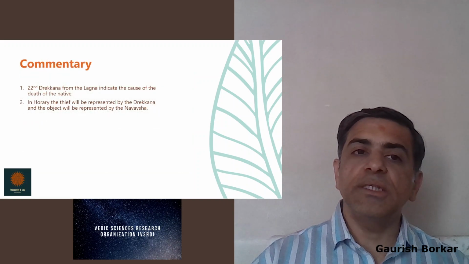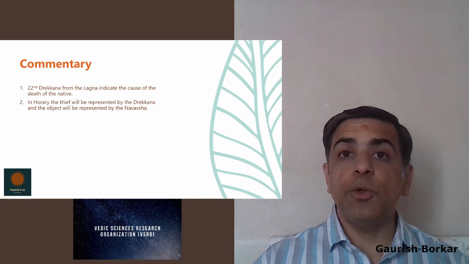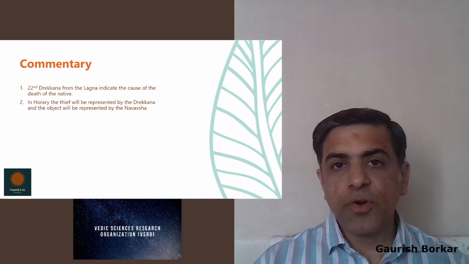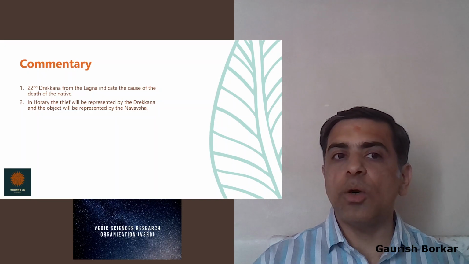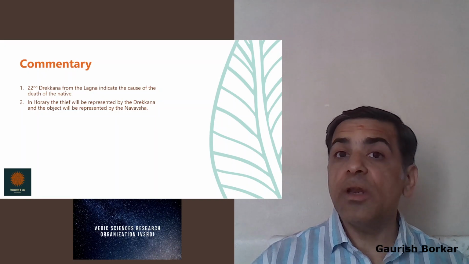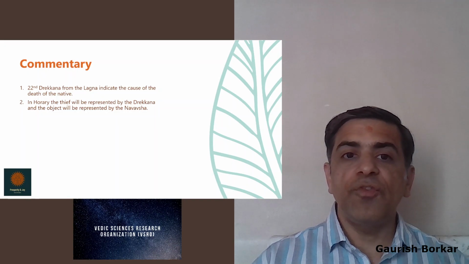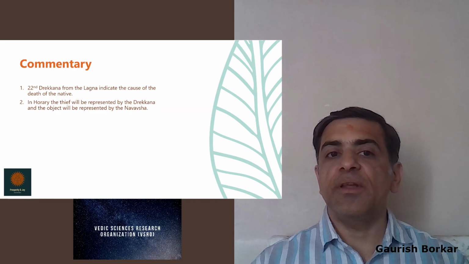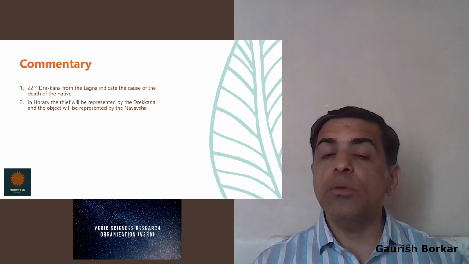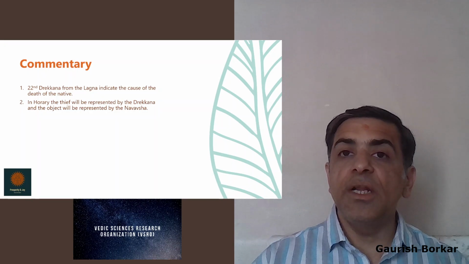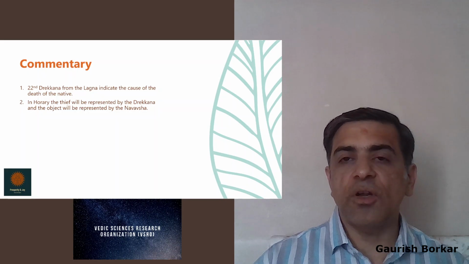Here there is an important mention about the 27th Drekkana as well. The 27th Drekkana from the ascendant indicates the cause of the death of the native, and in horary astrology, the thief will be represented by the Drekkana and the object will be represented by the Navamsha of the ascendant. So this is exactly how the divisional charts are used in different contexts.